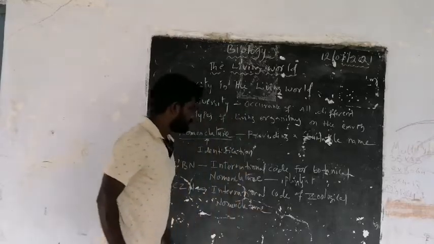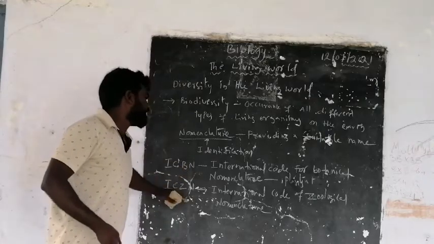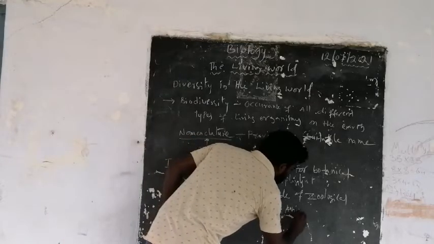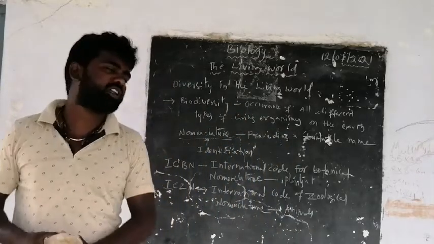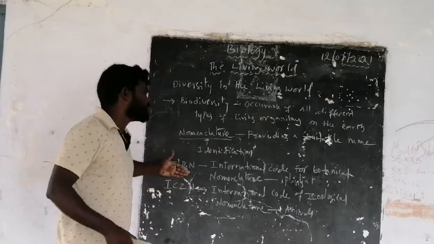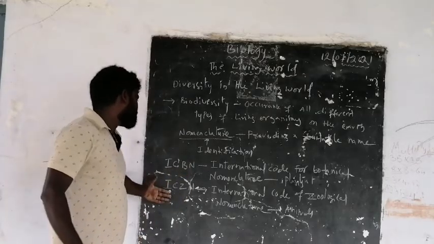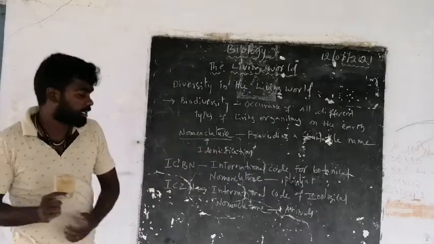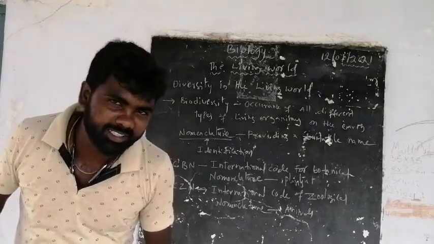These are the two systems which provide names to the plants and the animals. For the plants, ICBN. For the animals, ICZN. ICBN, International Code for Botanical Nomenclature. ICZN, International Code for Zoological Nomenclature.